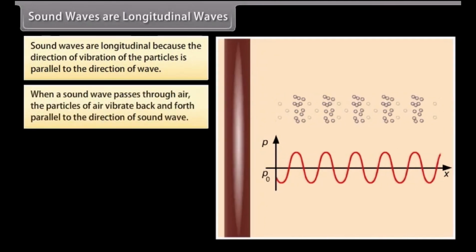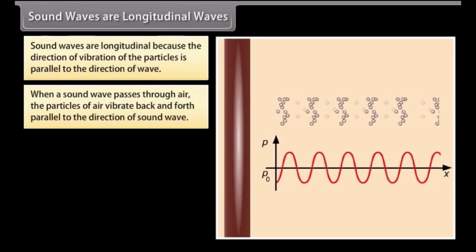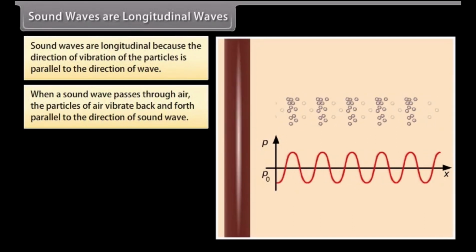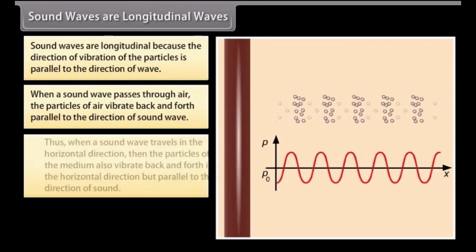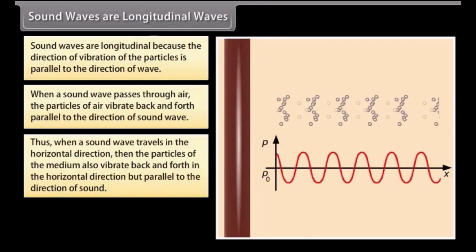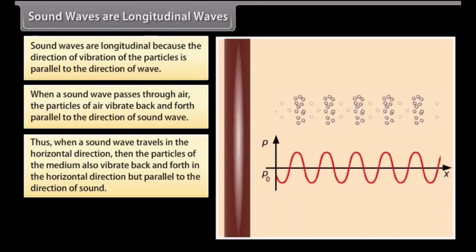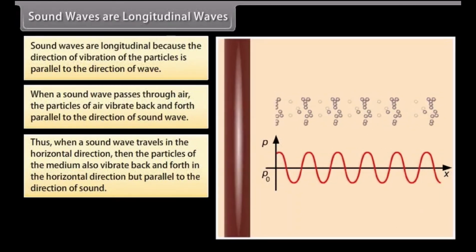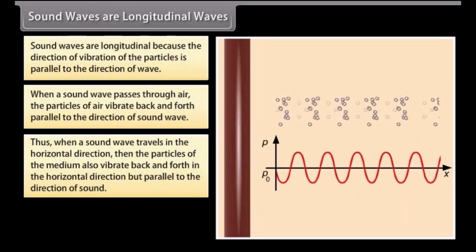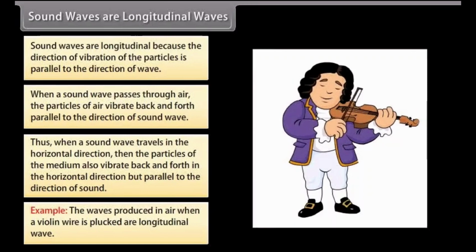Sound waves are longitudinal because the direction of vibration of the particles is parallel to the direction of the wave. When a sound wave passes through air, the particles of air vibrate back and forth parallel to the direction of the sound wave. Thus, when a sound wave travels in the horizontal direction, the particles of the medium also vibrate back and forth in the horizontal direction, but parallel to the direction of sound. For example, the waves produced in air when a violin wire is plucked are longitudinal waves.